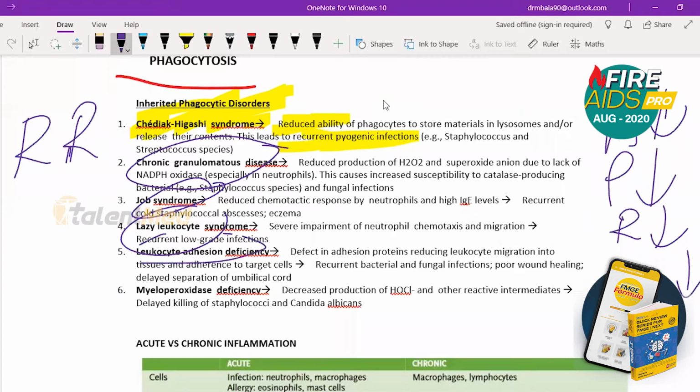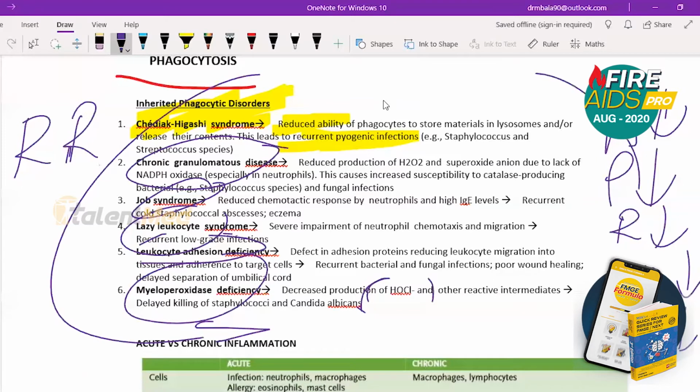Next is leukocyte adhesion deficiency, which means adhesion is reduced. We saw yesterday margination, rolling, adhesion, migration, finally. So these points you need to know. Next is myeloperoxidase deficiency, which means reduced HOCl production. So there is going to be killing, but the killing is going to be delayed. All points are important. They are all MCQs.